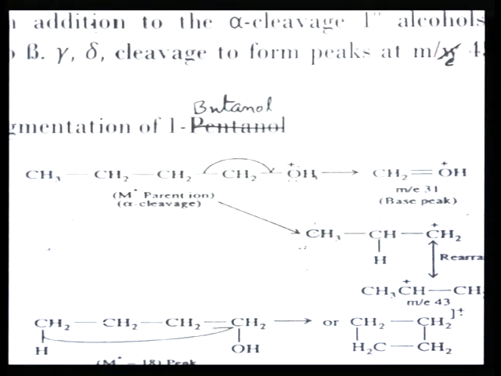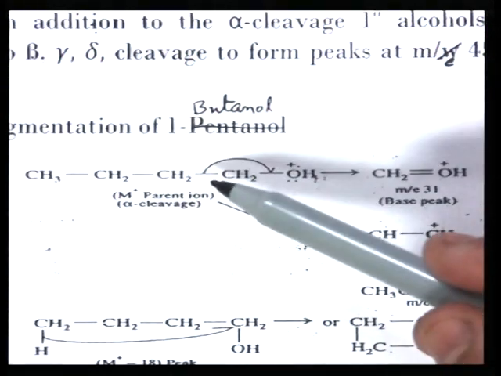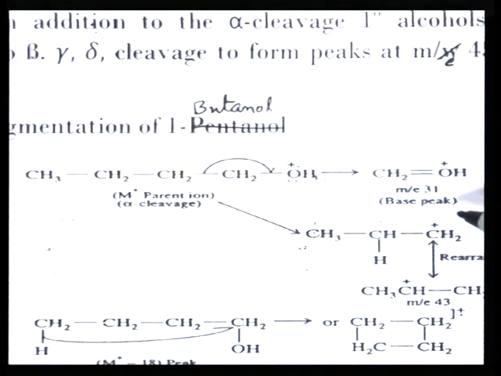So, this is the 1-butanol compound having 4 carbon atoms, it is a primary alcohol. One electron is lost from the lone pair, and it will form a molecular ion, or parent ion. Alpha cleavage then occurs and forms an oxonium ion at m/z 31, which is the base peak in the mass spectrum.